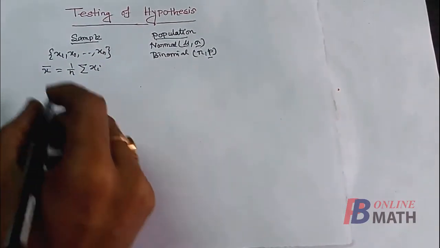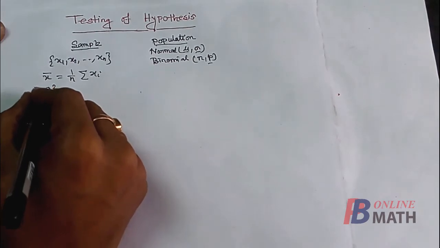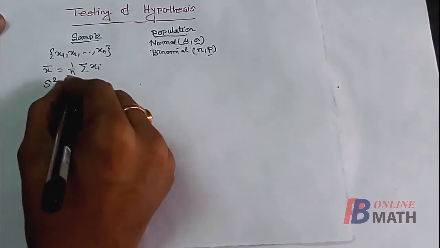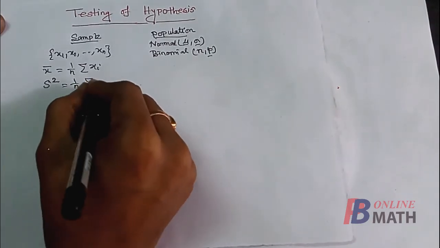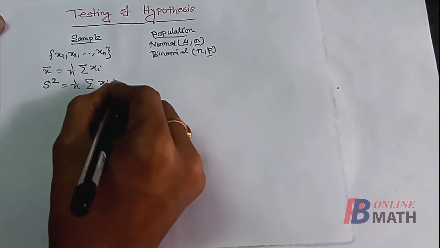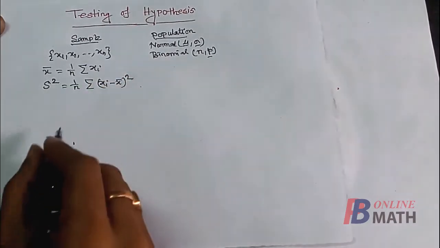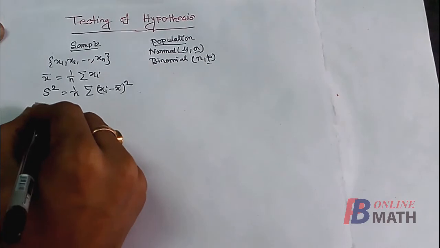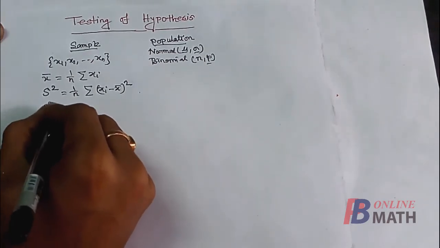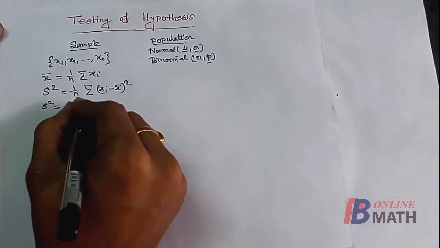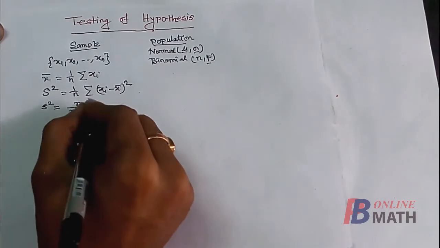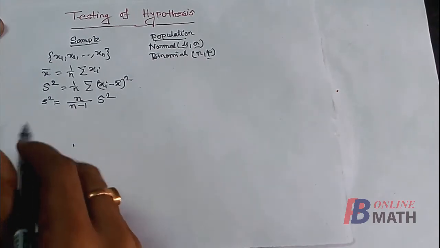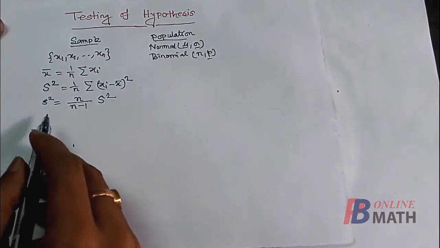This is called sample mean, and we know that sample variance is denoted by capital S square, and it is 1 by n summation over (xi minus x bar) whole square. And we define one more quantity, small s square, and it is n by n minus 1 into capital S square. This is called the unbiased sample variance.